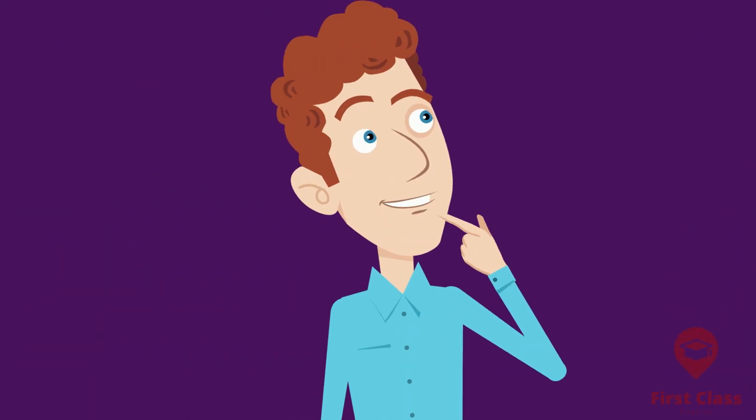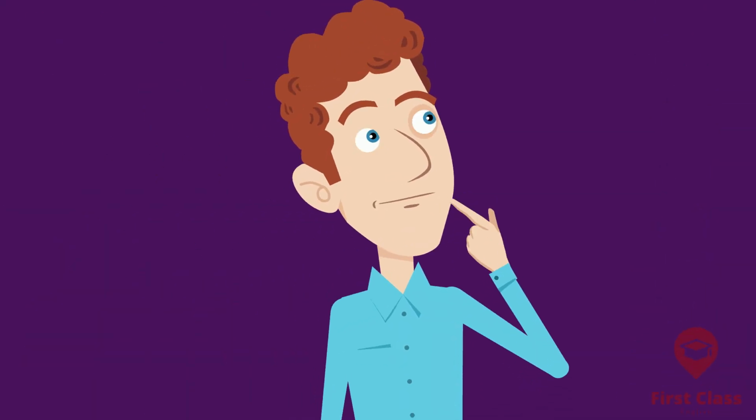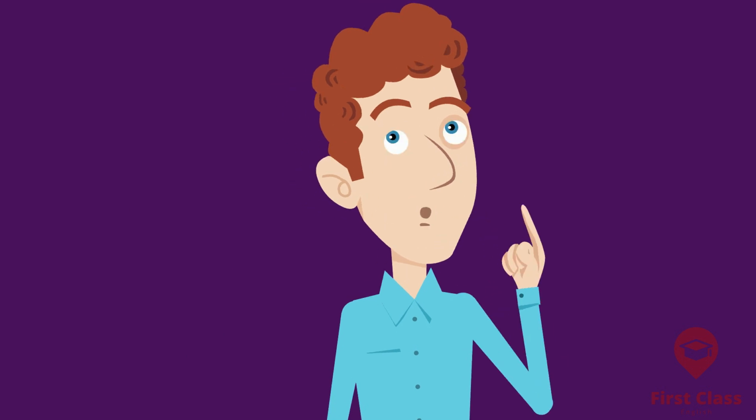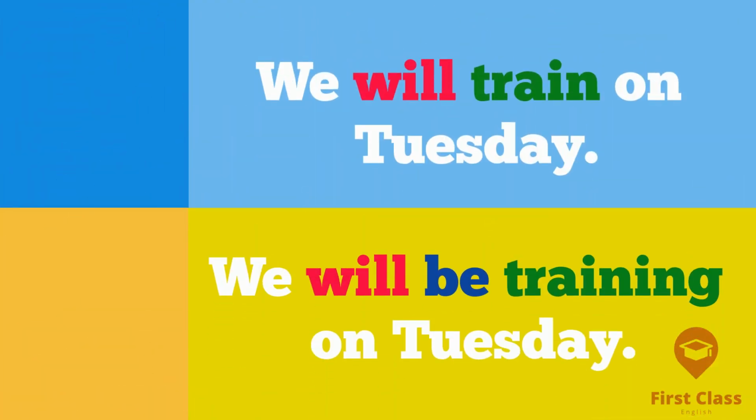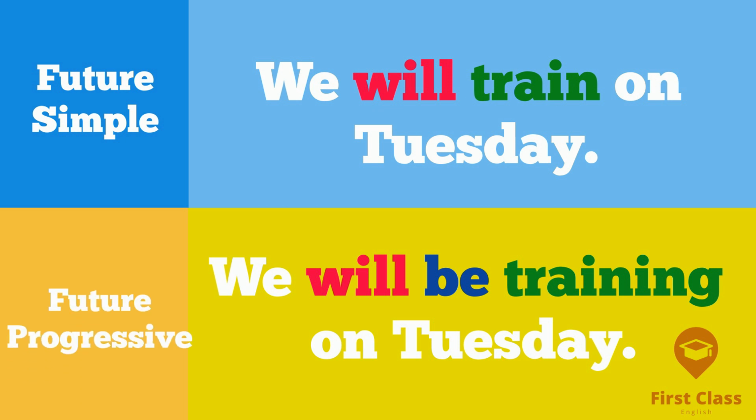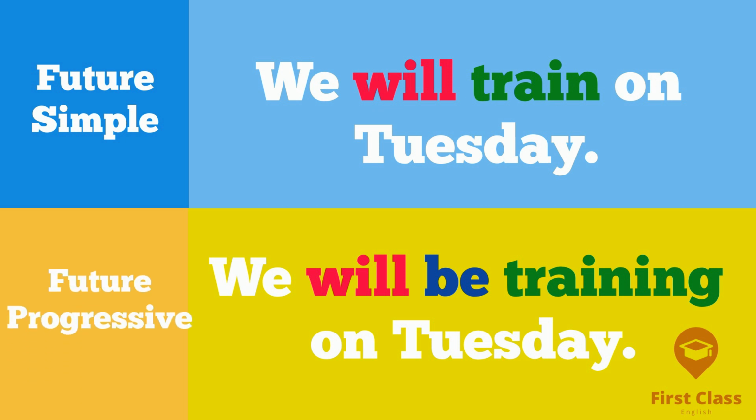But wait a minute, why can't we just use the future simple? Let's see how these two grammar tenses compare. Look at these two statements. In the first, we have the modal verb will with its main verb. This is the future simple. In the future progressive, we use the modal verb will with the infinitive be and its main verb with ing.